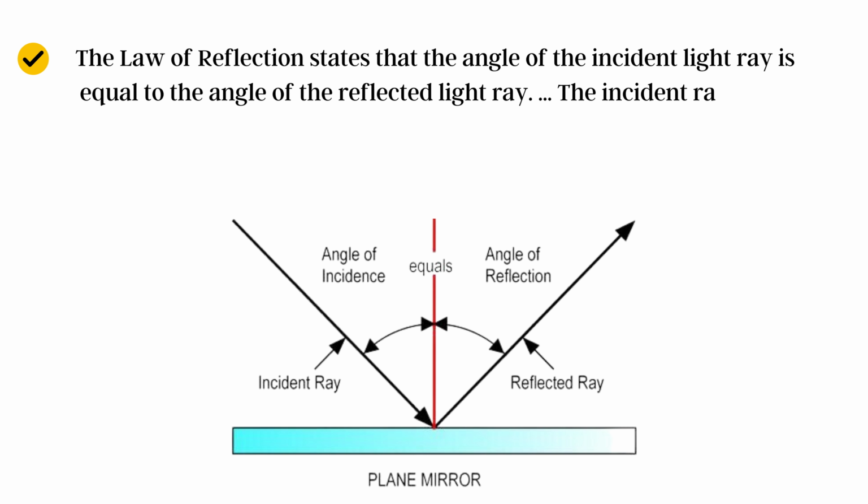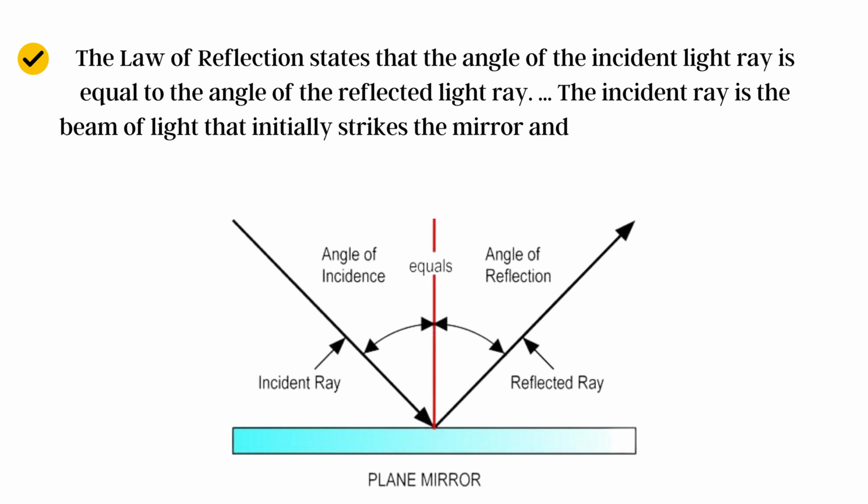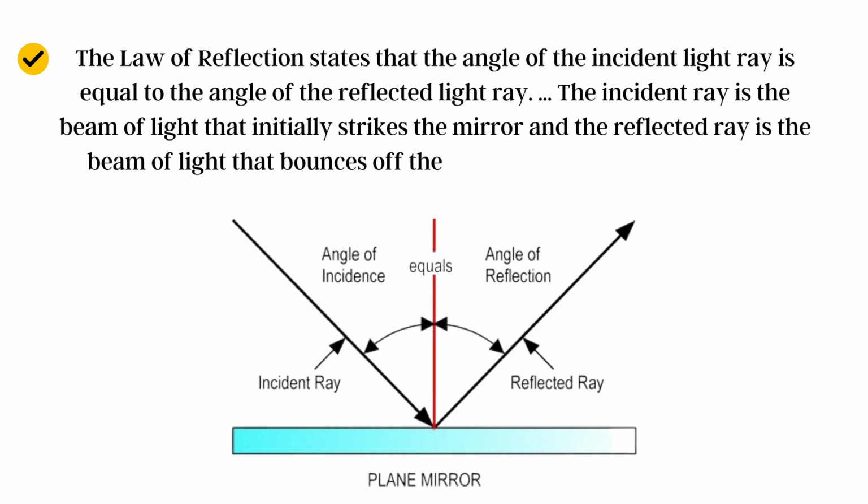Here you can see the picture. There is an incident light ray and there is a reflected light ray. And you can see that the angle between the two is 40 degrees. And this light is falling on a mirror, which is a smooth and shiny surface.